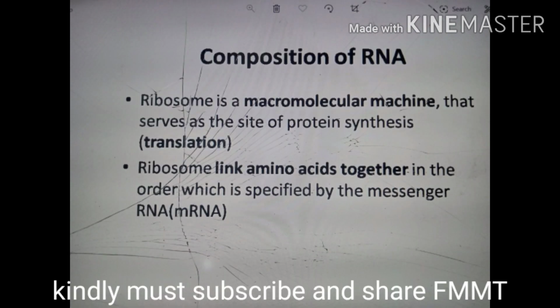Now dear students, here we have to know about the composition of ribosome. Sorry, I made a mistake here, not the composition of RNA, it's the composition of ribosome. I already told you in the definition that ribosome is made up of two different types of macromolecule. One is ribosomal RNA and the second one is protein, okay.